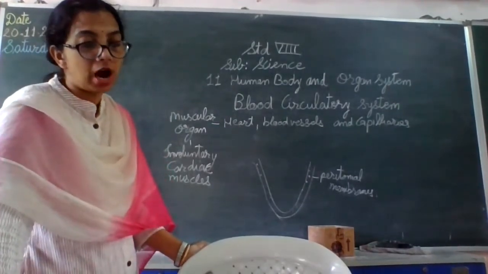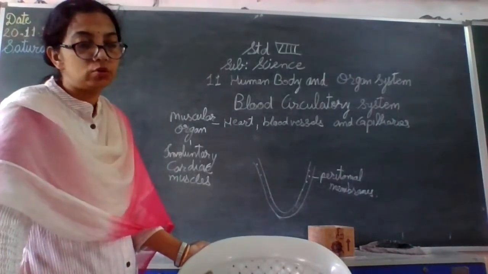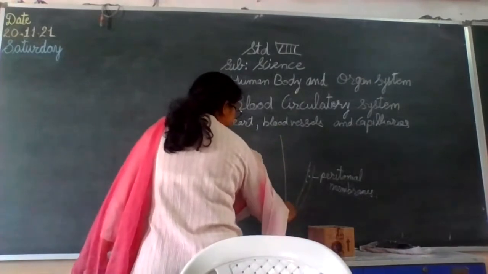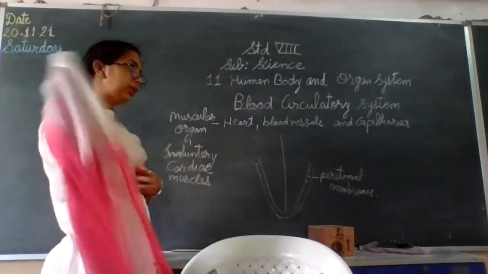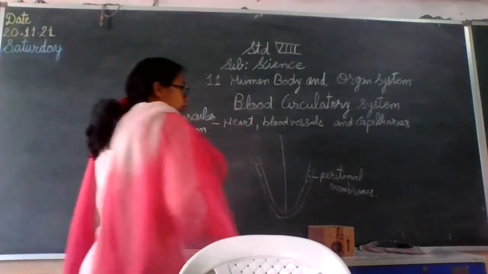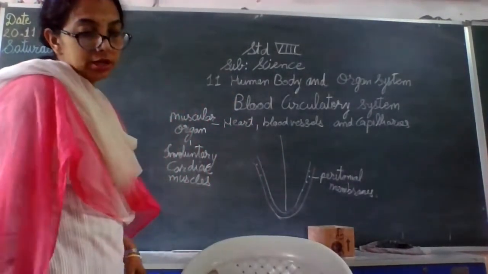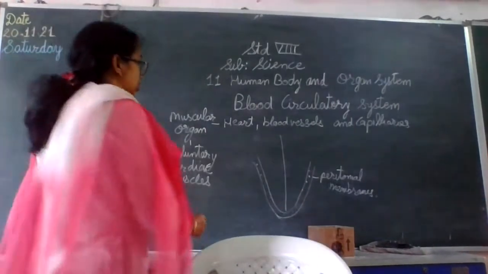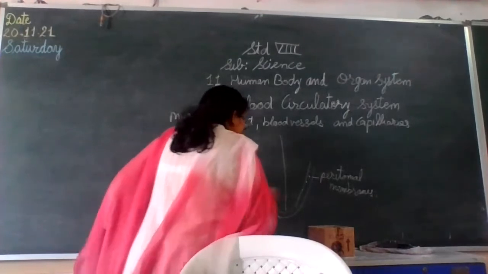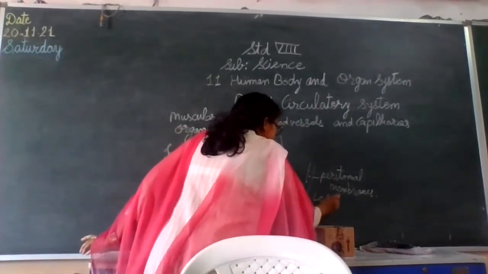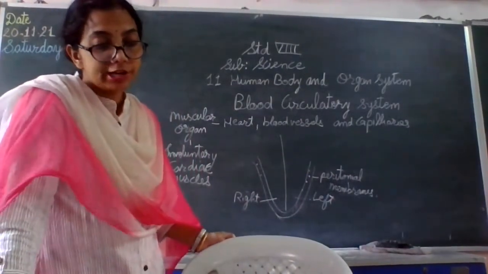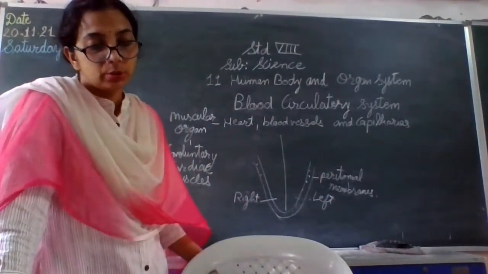And internally, the heart is divided into a left and a right side. Not exactly, this is just a schematic for you to understand. It is divided into two equal halves. One is the right side and the other one is the left side.